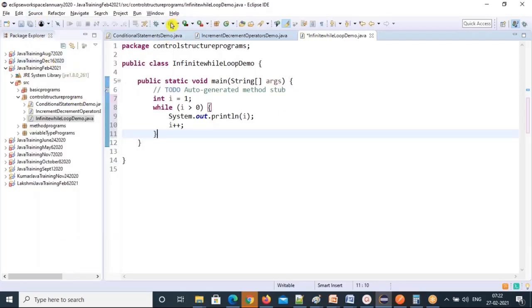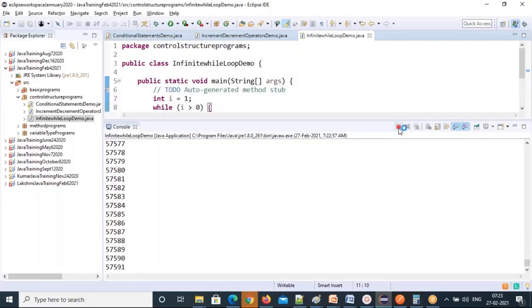So let's execute. It's never going to end. See, the code is executing. Keep executing. See that it's in red mark and it's going on. Keep going, keep going. You need to terminate the program execution forcefully. How can you terminate forcefully? If it is in red color, it keeps running. You can see the outputs here.